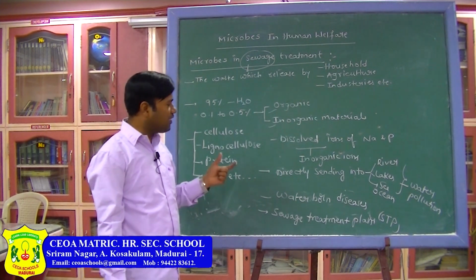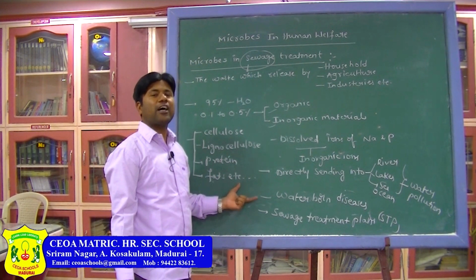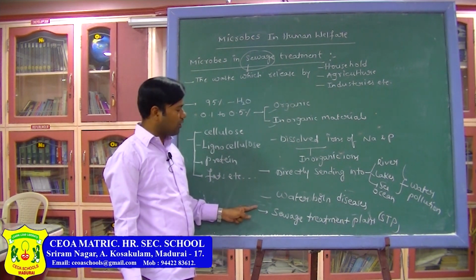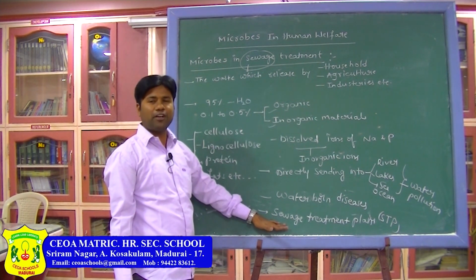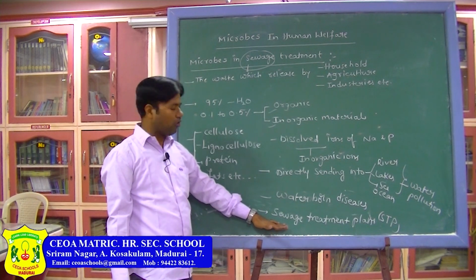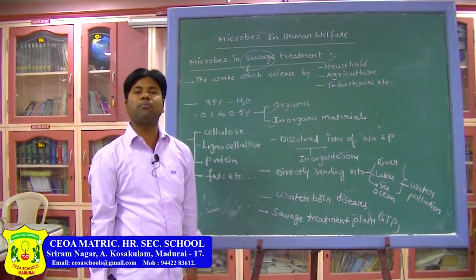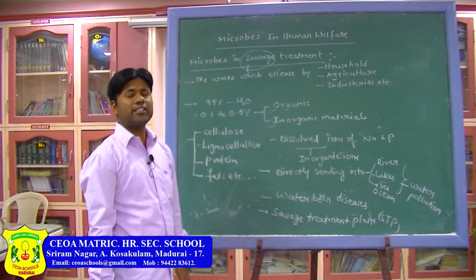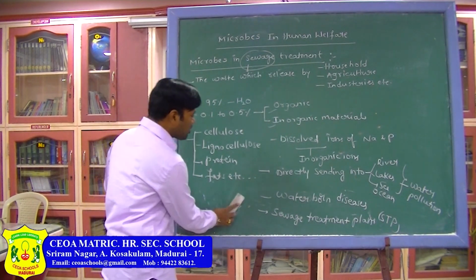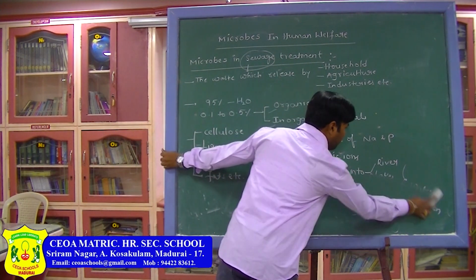So in order to prevent waterborne diseases and not contaminate the water, we go for treatment of that sewage, which we call the sewage water treatment plant. Now, let us see what a sewage water treatment plant is. What are the steps involved in this process?